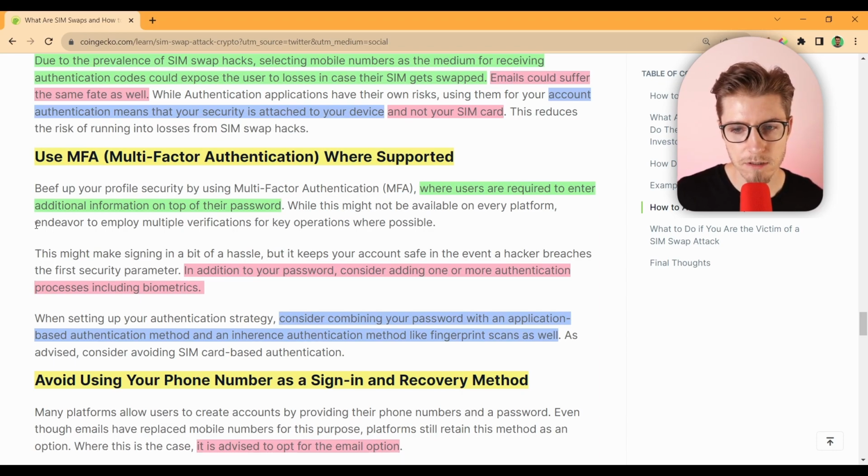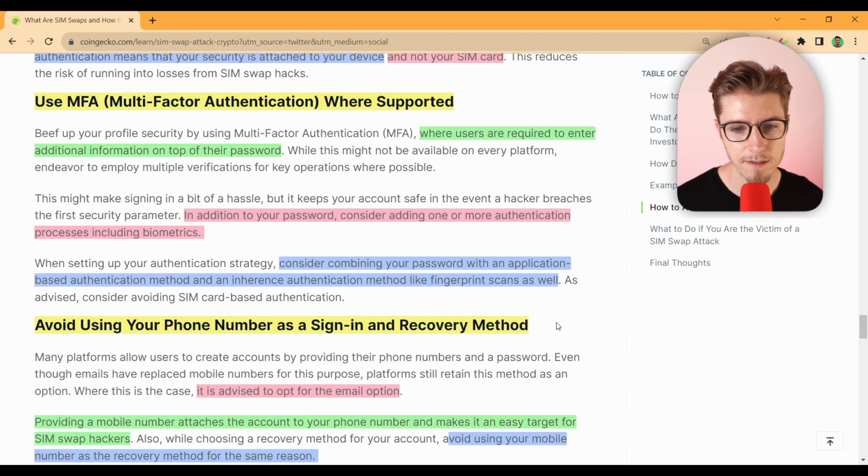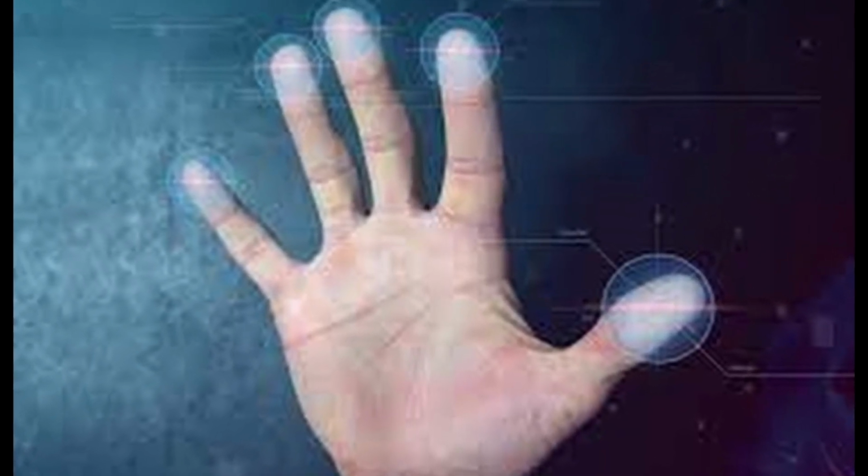Next, we have MFA, or multi-factor authentication, where supported. So this is where users are required to enter additional information on top of their password. In addition to your password, consider adding one or more authentication processes, including biometrics. Consider combining your password with an application-based authentication method and an inherent authentication method like fingerprint scans as well. Although it seems a bit extreme, if you're protecting your wealth and your value, you can't really put a price on that protection and security, can you?